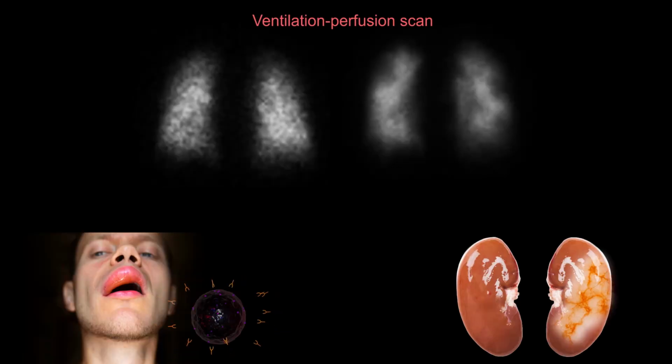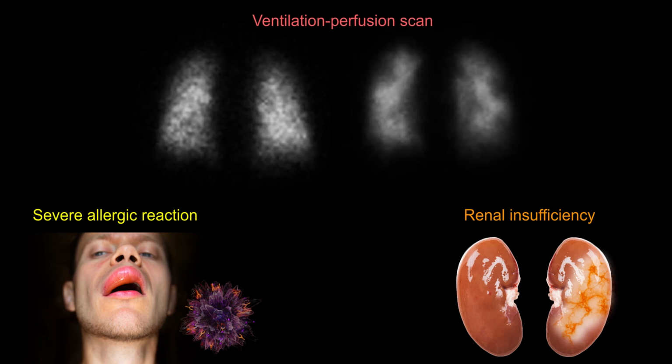Ventilation perfusion scan can be performed in situations where pulmonary CT angiogram is contraindicated, such as renal insufficiency and severe allergic reactions to iodinated contrast. A negative ventilation perfusion scan excludes pulmonary embolism.